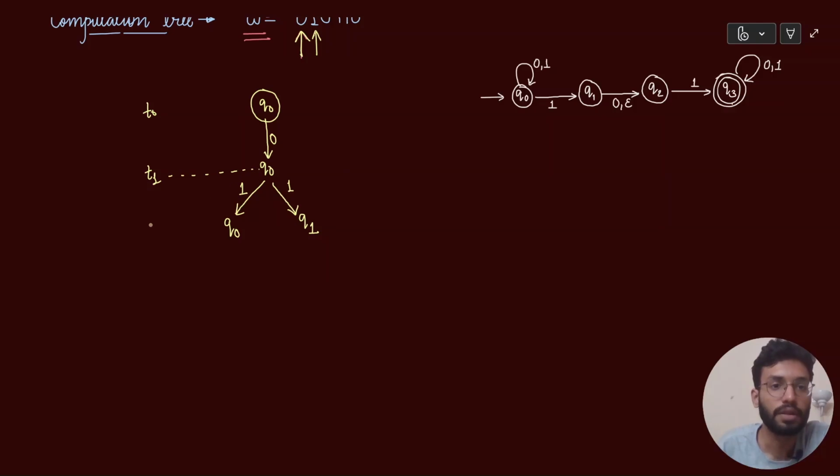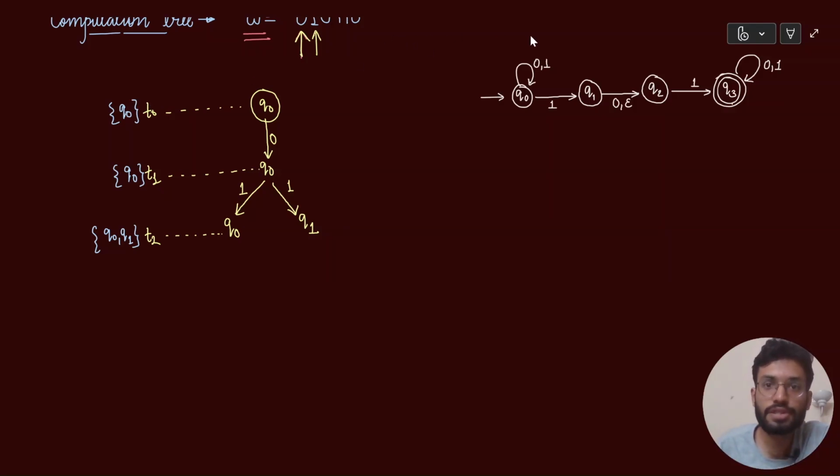After inputting 1, at time T2, if you look at the context of my machine: at time T0, what was the context of the machine? The machine was in the state Q0. But at time T1, the machine was at state Q0. Time T2 में machine is at Q0 and Q1 together. This is what I call as machine remains at a set of states. So context क्या होता है उसका? एक set of states है.